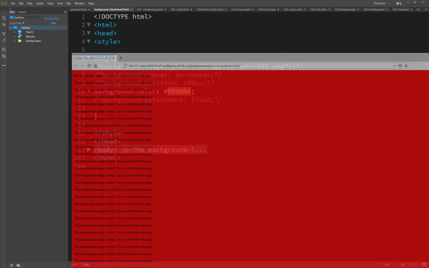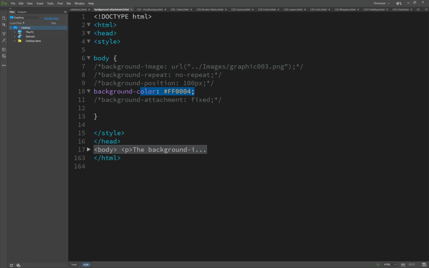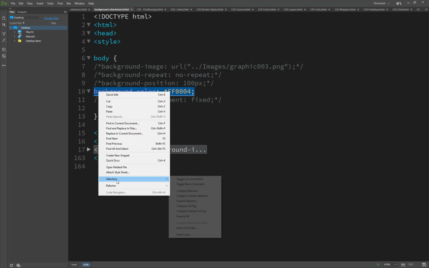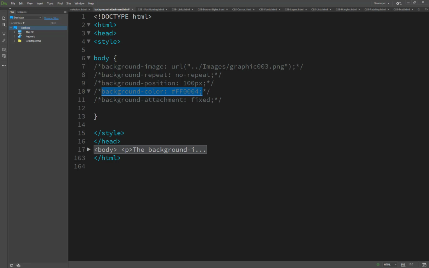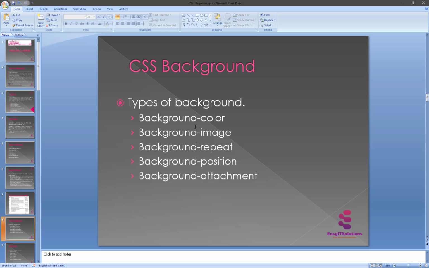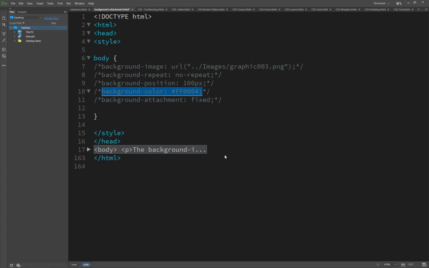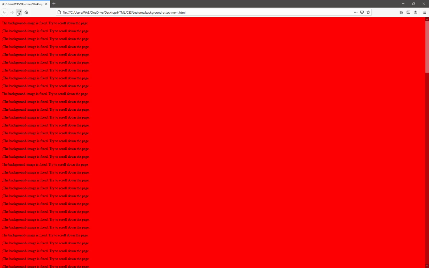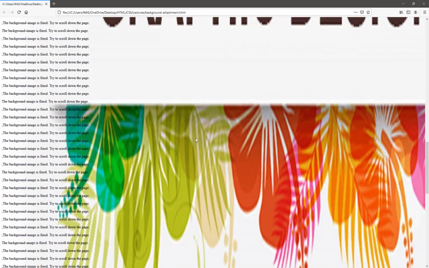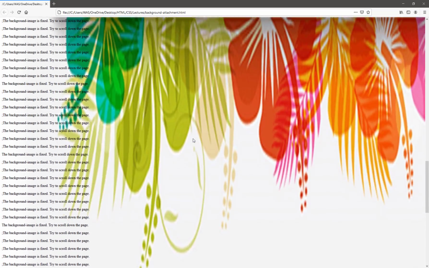So in the CSS property, okay. Before this I used selection, toggle comment on this, and the second thing is the background image. So what is the background image? We set the background image by passing a URL, and then inside the brackets we set the location of our background image. Now you will see the background image appear here. It's a background image that I basically stretch.